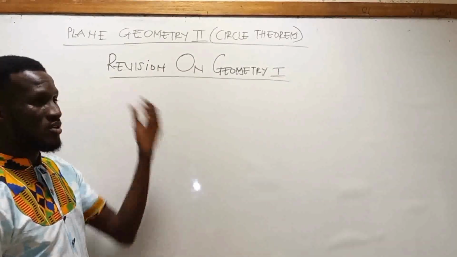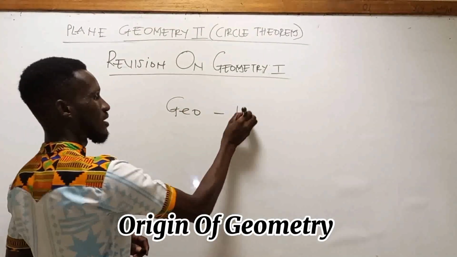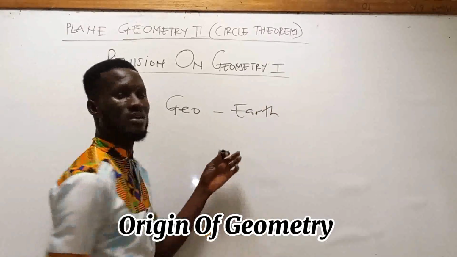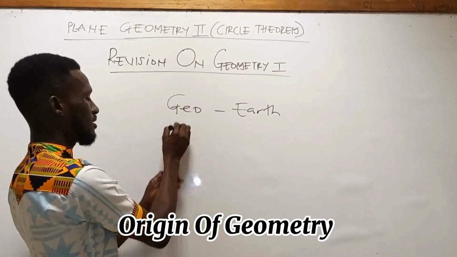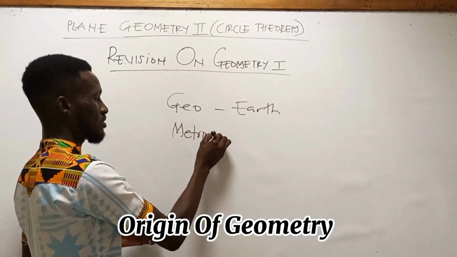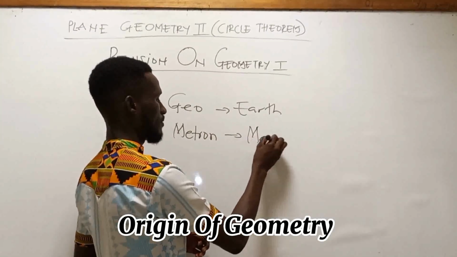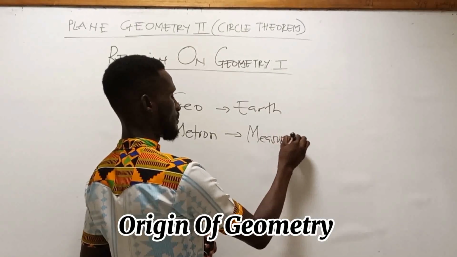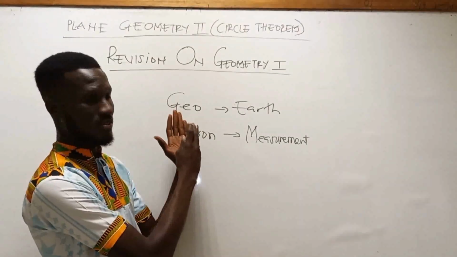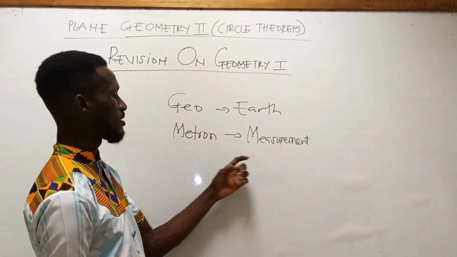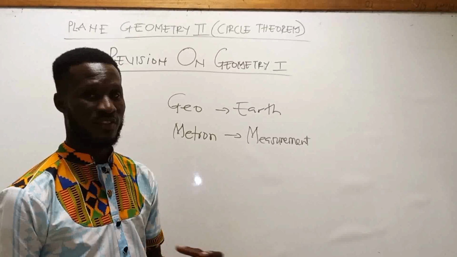Now, in plane geometry, we talk about geometry. The word geo is a Greek word which means earth. And then metron means measurement. So what does it mean? When we combine geo and metron, we get geometry. It came from a Greek word. It means earth measurement, or measurement of the earth.